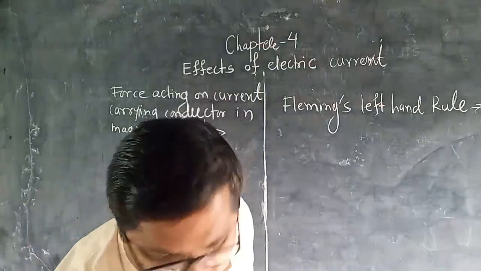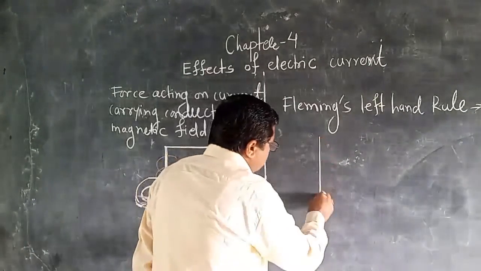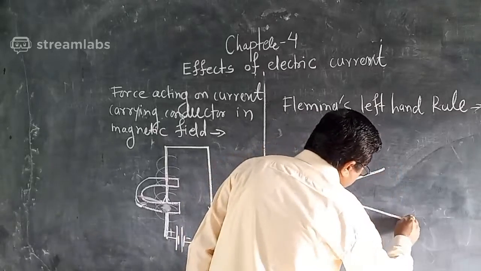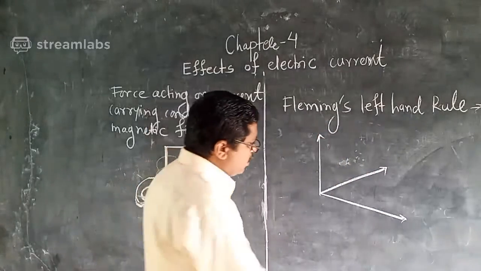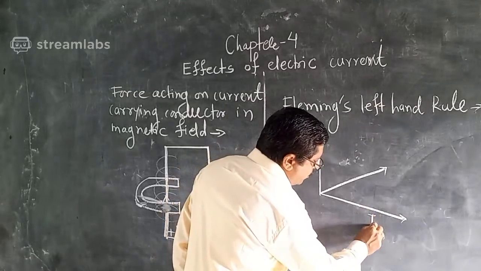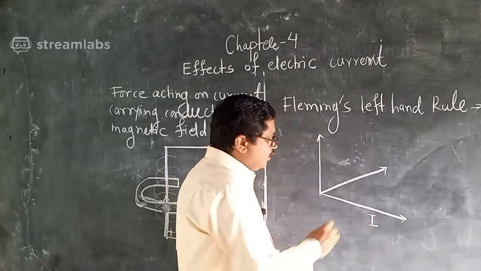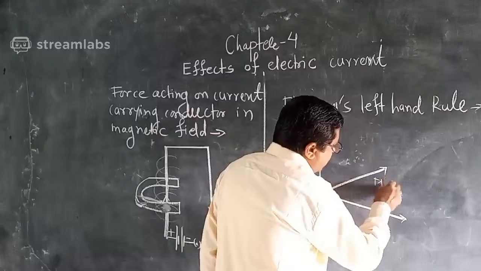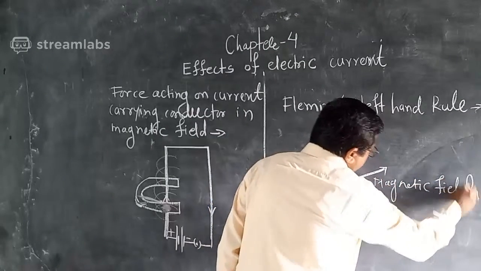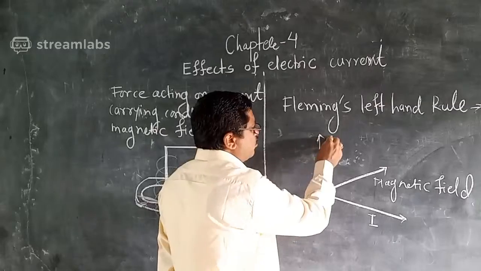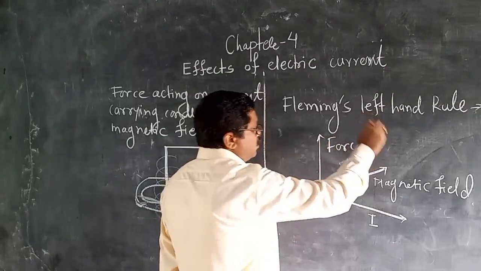In the figure, we can denote these three fingers as perpendicular to each other. If this middle finger shows the direction of current, then the forefinger will show the direction of magnetic field, and this thumb will denote the direction of the force acting on the conductor.